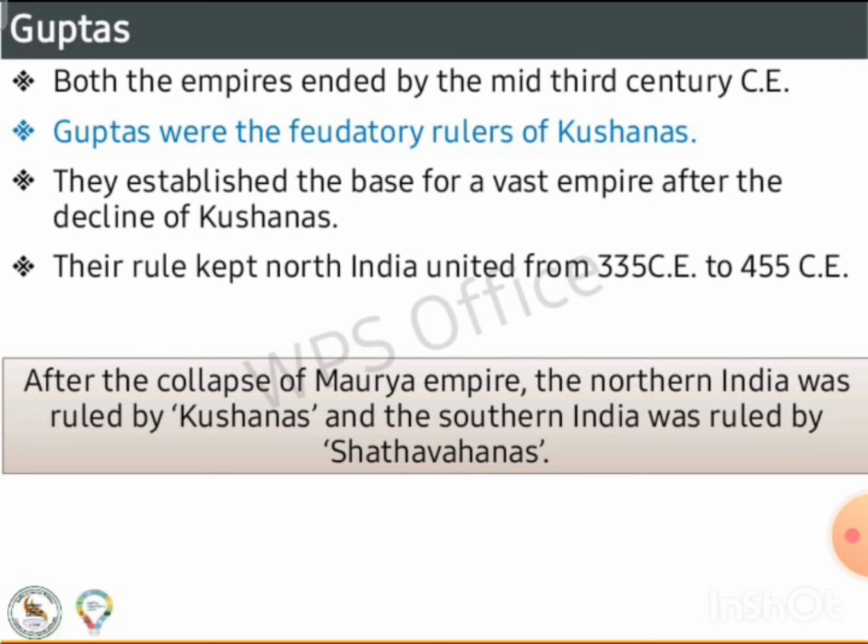Guptas were the feudatory rulers of Kushanas. They established the base for a vast empire after the decline of Kushanas. Their rule kept North India united from 335 CE to 455 CE. After the collapse of the Mauryan Empire, northern India was ruled by Kushanas and the southern India was ruled by